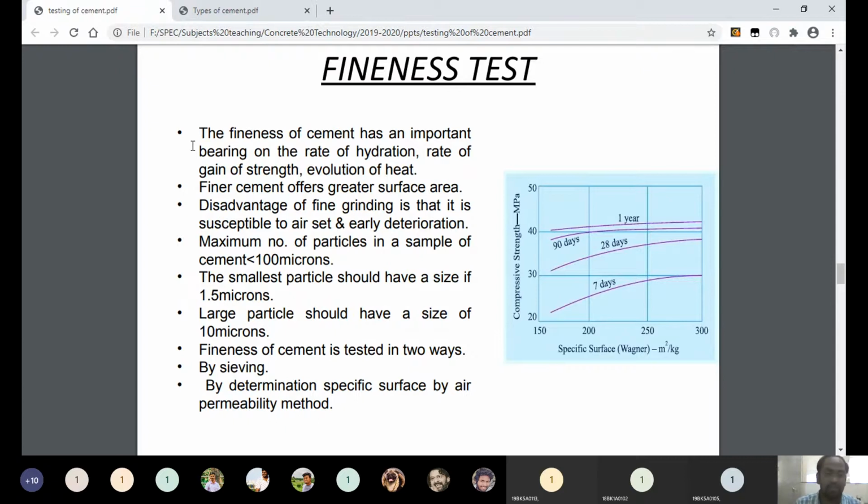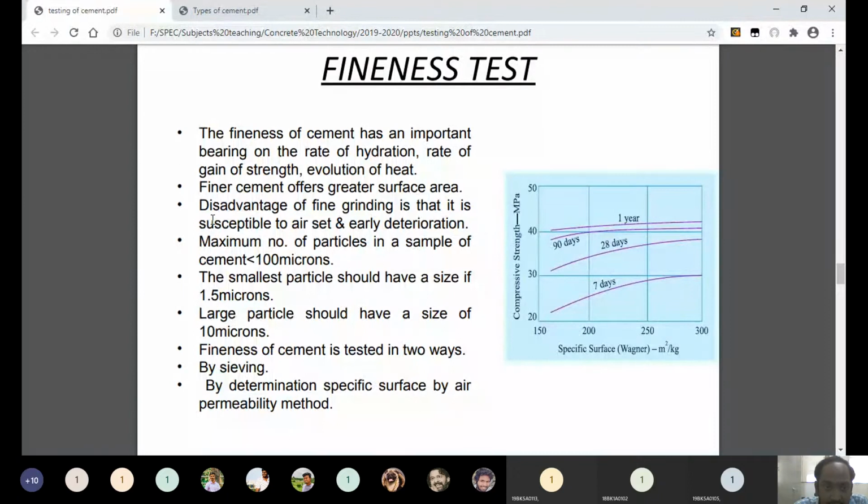And the next one: whatever heat energy is evolved or released during the hydration is called the rate of heat of hydration. That one also depends upon the fineness. If the cement particles have good fineness, then automatically that cement can contribute good strength to the concrete. This is the most important point we should remember. If the cement has good fineness, then that cement can contribute good strength to concrete.